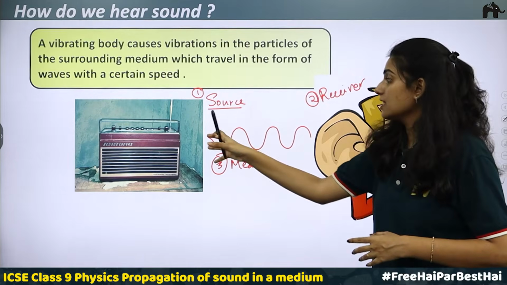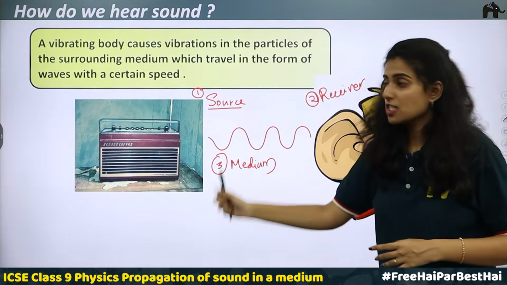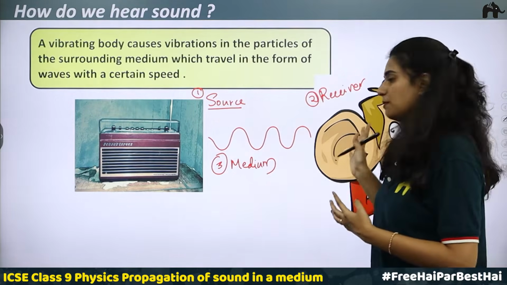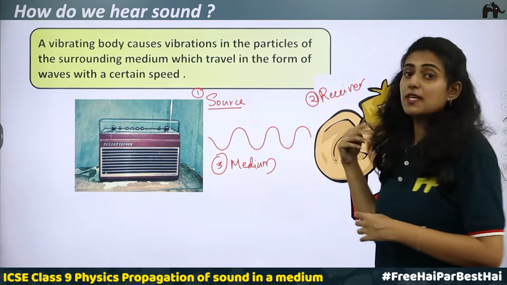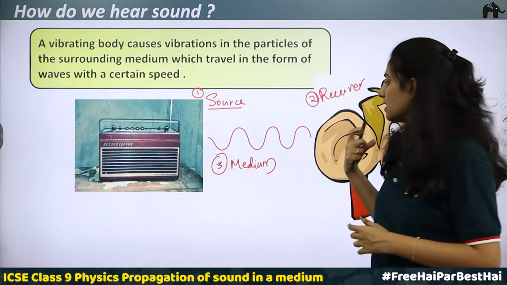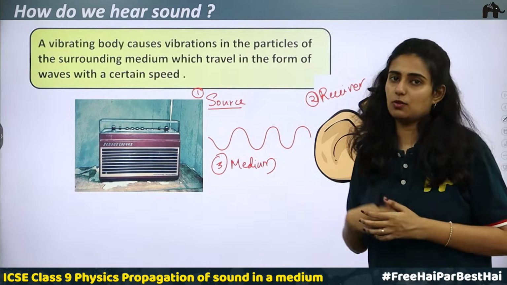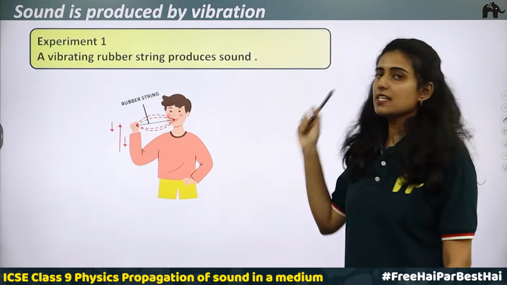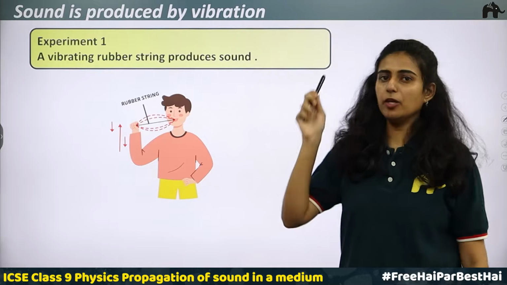So the radio is producing vibration, and these vibrations are traveling as waves. They will reach the person's ear, and there will be a sensation of hearing. His eardrum vibrates and he will be able to hear the sound. So we have said sound is produced by vibrations. We will be discussing 5 different experiments. The first experiment, you can try this.